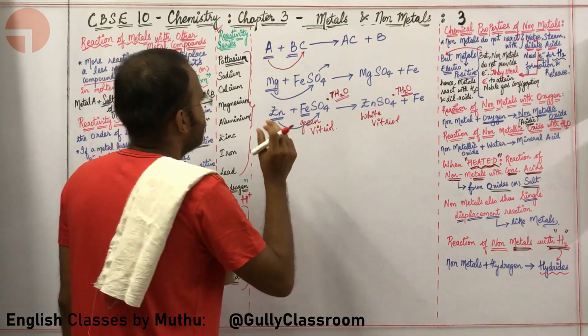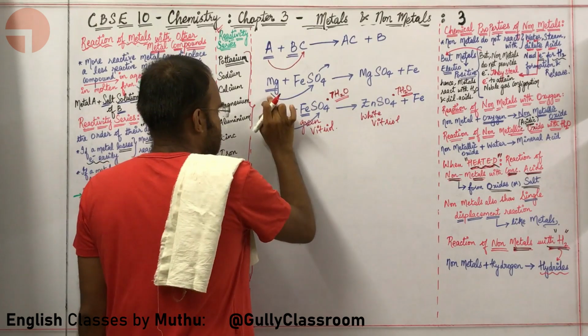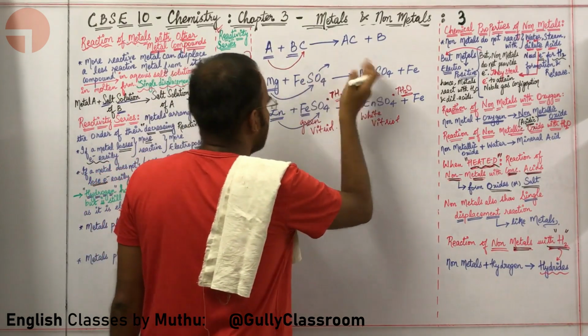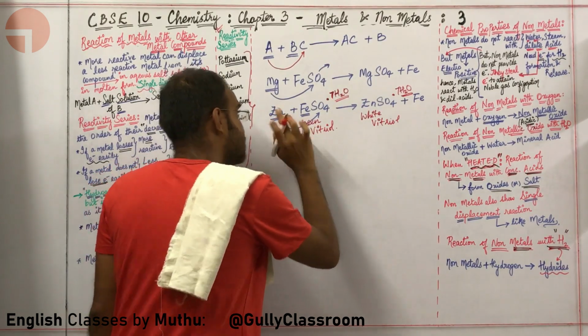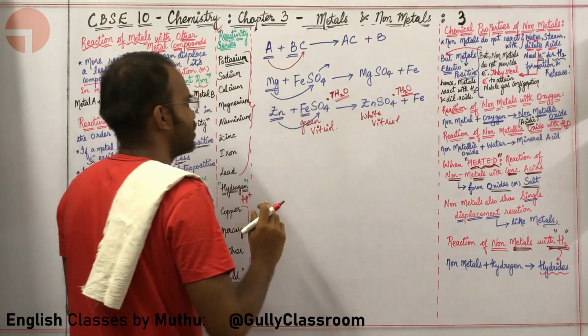But sir, you have taken metals more reactive than iron. Magnesium is more reactive than iron, so it is displacing iron out of its compound. Zinc is more reactive than iron, so it is displacing iron out of its compound.